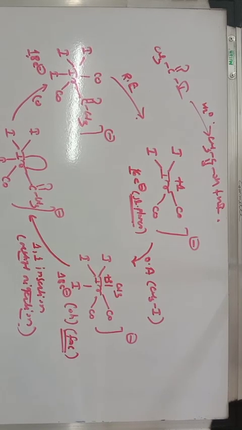Then there is an insertion of one carbonyl, and again it is converted into an 18 electron species. And the last step of this Cativa process is the reductive elimination. What do you get after reductive elimination? We get our 16 electron species as the active catalyst, and we get CH3 COI, which undergoes hydrolysis to give acetic acid and hydrogen iodide. So this is all about the Cativa process.